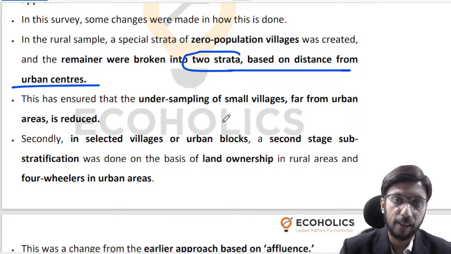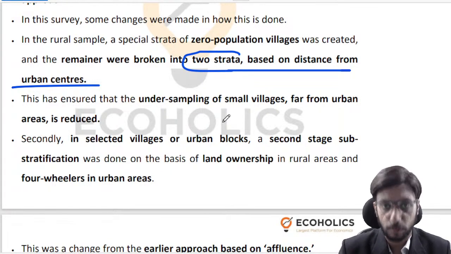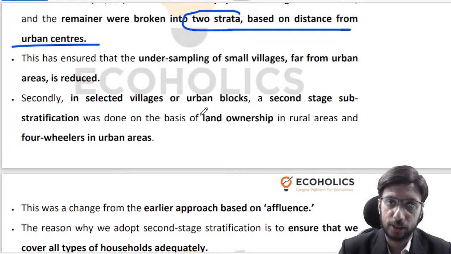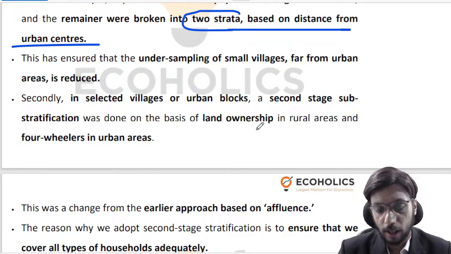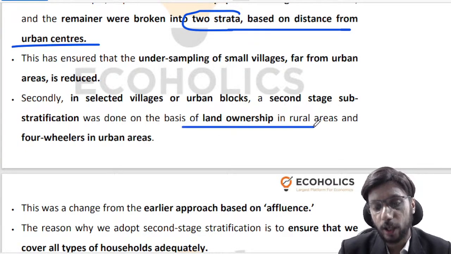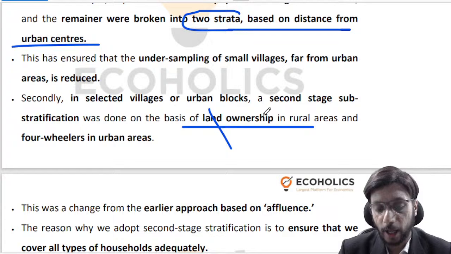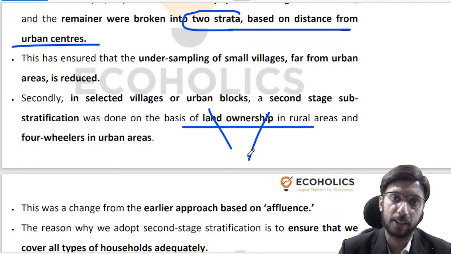Now let us say that I go to a village, whether it is close to the urban center or farther away from it. Once I go to the village, I do a second level of stratification based on affluence. I will see who is a landowner in rural India and who is not, and I will make sure that landowners are covered and those who are not landowners are also covered in my survey.